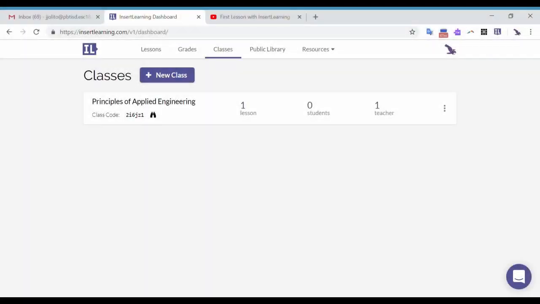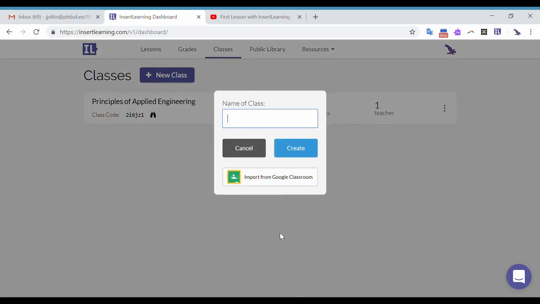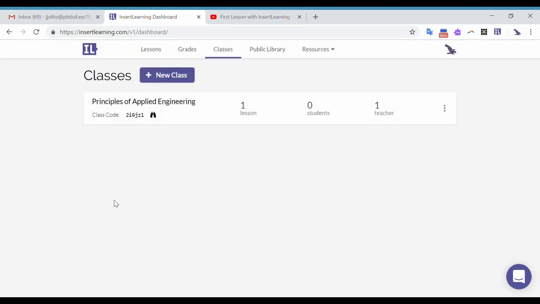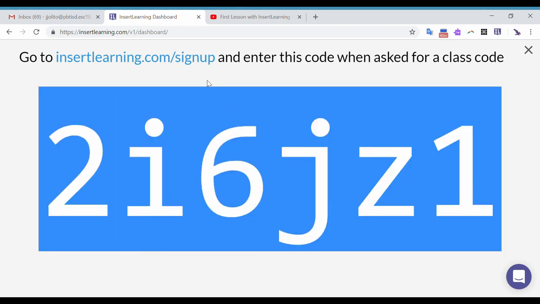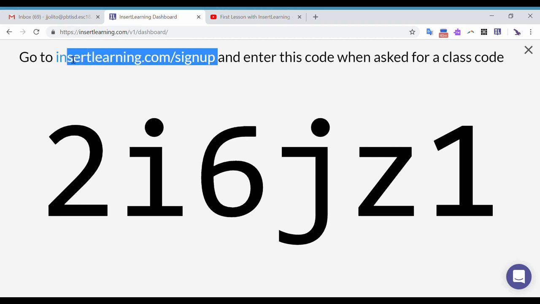So now that you have your class set up, the next thing that you need to do is add students to it. And there are actually two ways to do this. Whenever you created the class, if you imported your Google Classroom and you already have students in there, then they will automatically be integrated into your class here. If you want your students to manually enroll, all you have to do is click on this icon here, and it's going to give you the class code right here and the link that they have to go to so that they can sign up for your class.